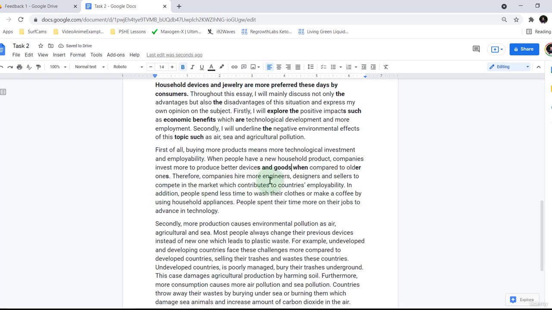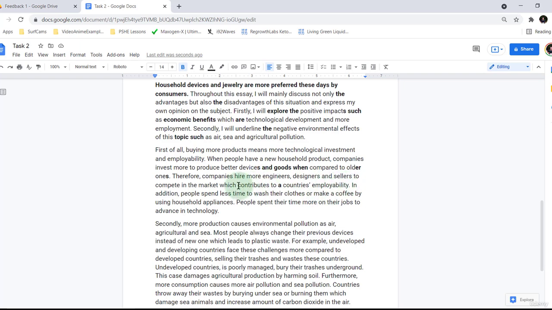Therefore, companies hire more engineers, designers, and sellers to compete in the market, which contributes to a country's employability. Now, that's probably a vocabulary error because a country isn't employable. That's not a quality that a country can have. It's a quality that a person or an individual has. So we need to make an edit here.